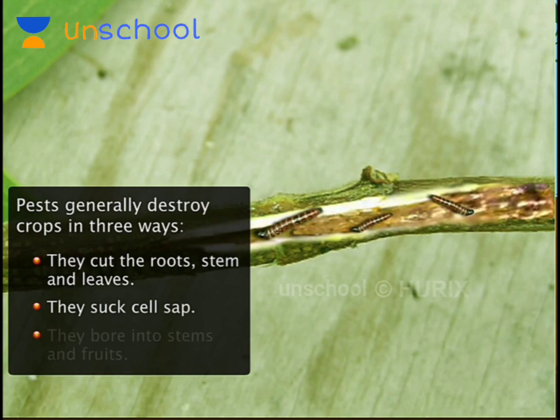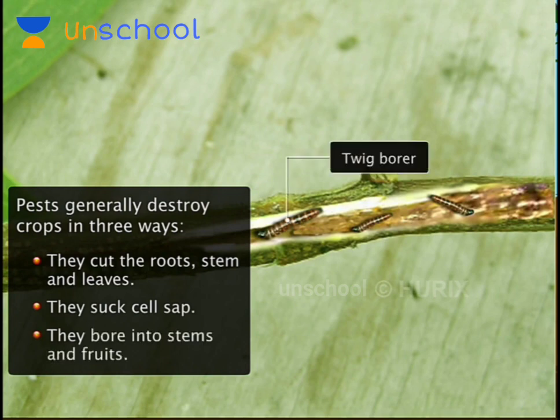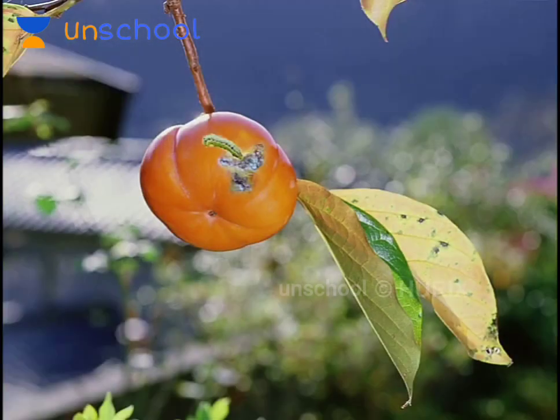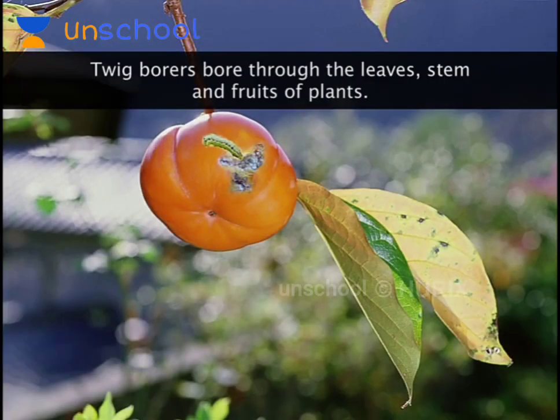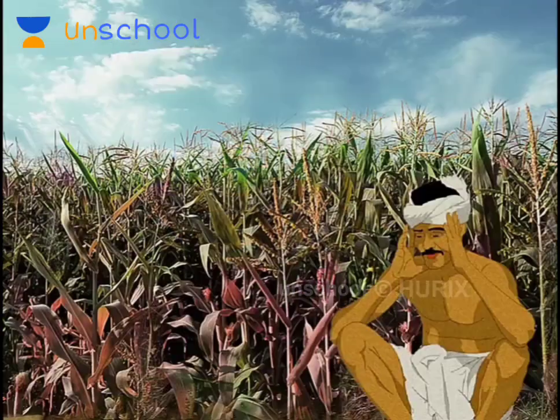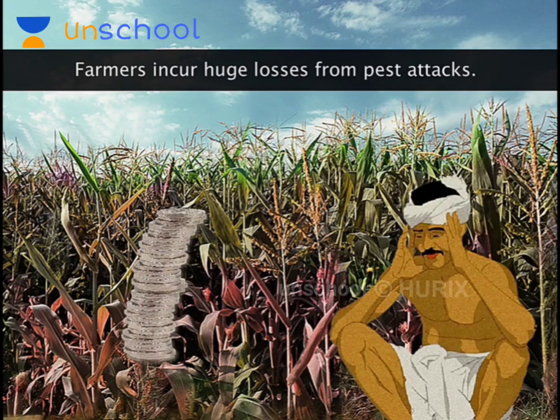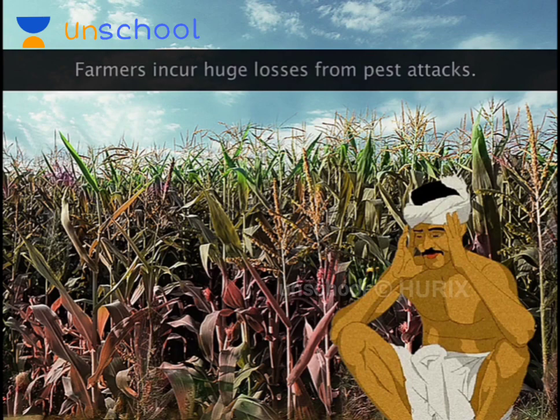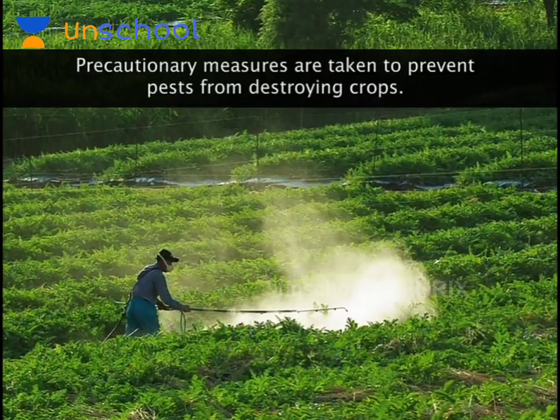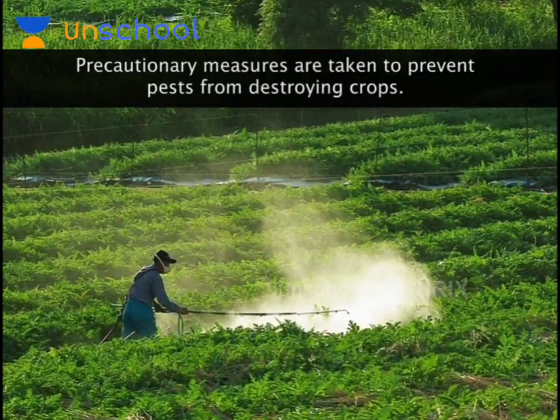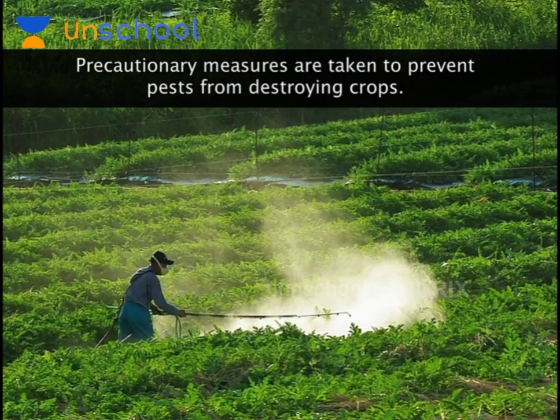Another way in which insects destroy plants is by boring into their stem and roots. The twig borers bore through the leaves, stem, and roots of plants and destroy them completely. Irrespective of how a crop is destroyed, farmers incur huge losses when their crops are attacked by pests. So they take various precautionary measures to protect their crops from destruction by pests.